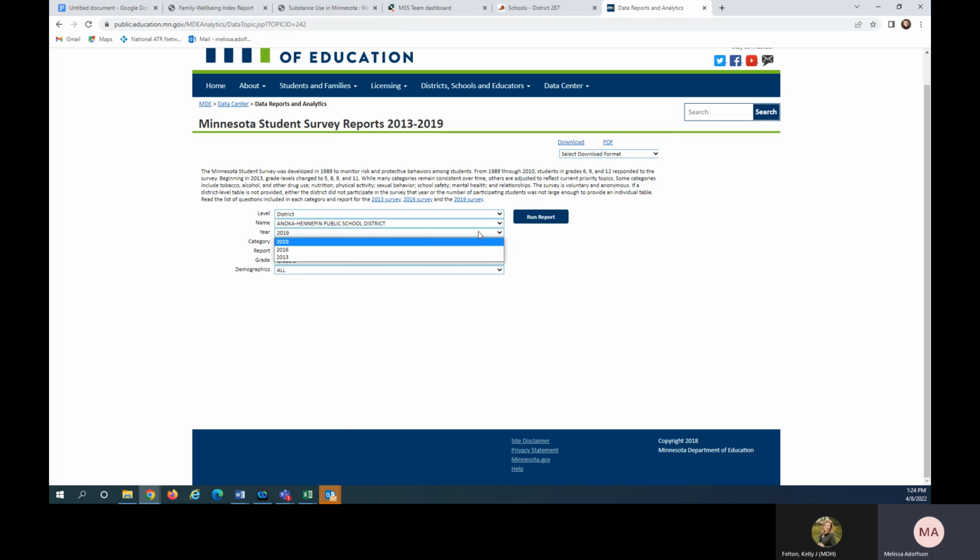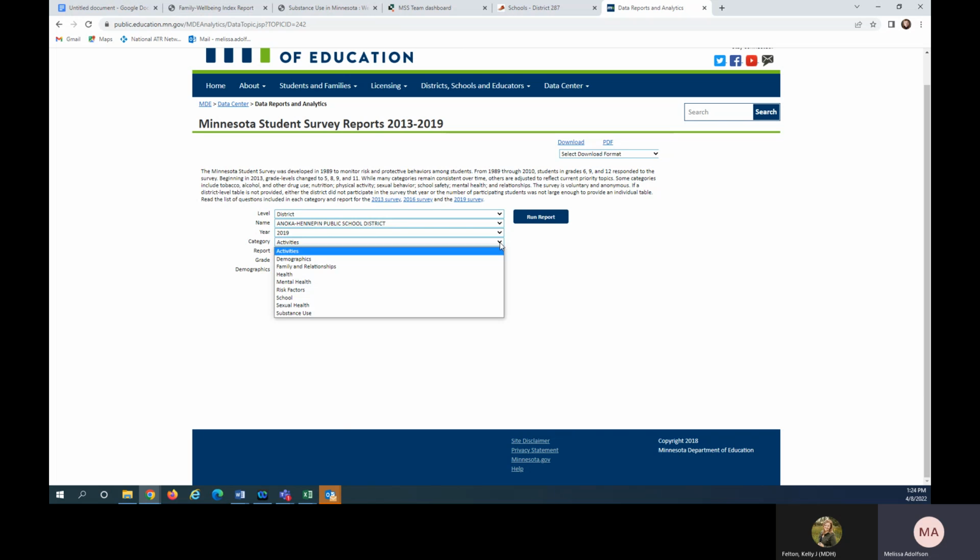The 2022 Minnesota Student Survey is currently in the field, and those data should become available on the site in 2023. To take a look at suicidal ideation, attempt, and self-harm, from the category dropdown, select mental health.